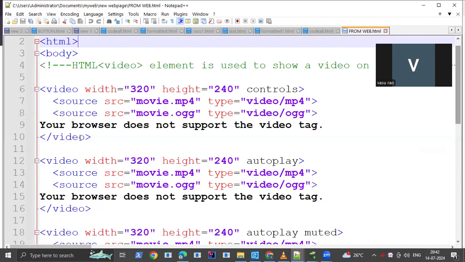For this video, we need to keep the attributes width and height. Otherwise, at the time of loading, if there is no width and height, the picture flickers, so it is very important.